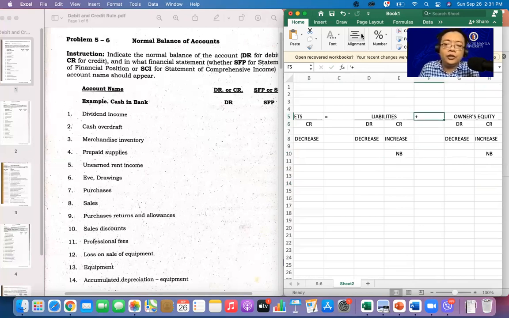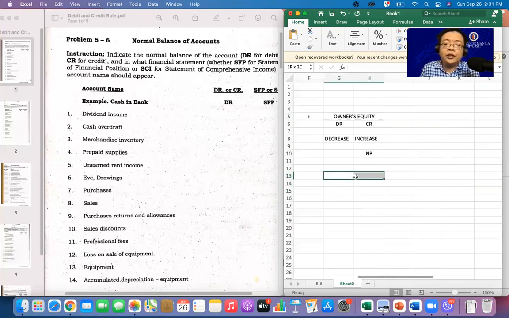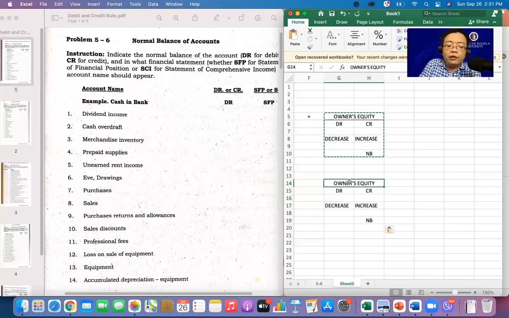So ito yung ating equations. Of course, under the owner's equity, you have your revenue. Copy na lang. We will add the revenue. In terms of your revenue, same, no? Debit and credit, if you increase, it is on the credit side. If you decrease naman, on the debit side. Normal balance is on the credit side.